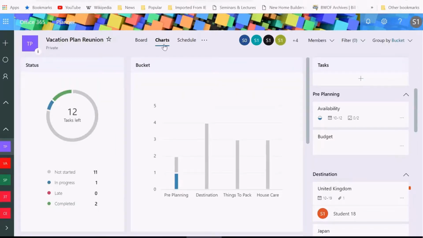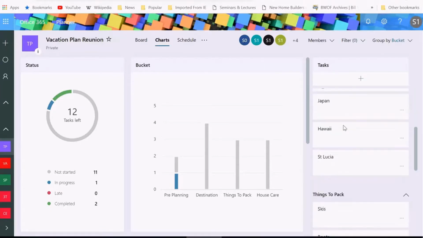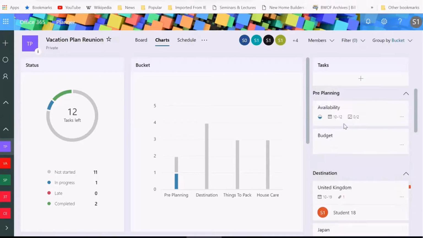Again, this is just my charts area. This is a breakdown of my tasks by status bucket, and all the tasks are always visible to me. I get to see my tasks here. And then there's this guy here. If you are the Outlook person, you love seeing things in a calendar, in a day planner, in a month planner, schedule is the tab for you.